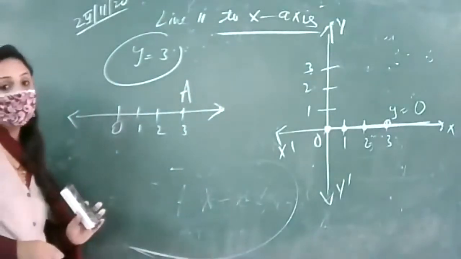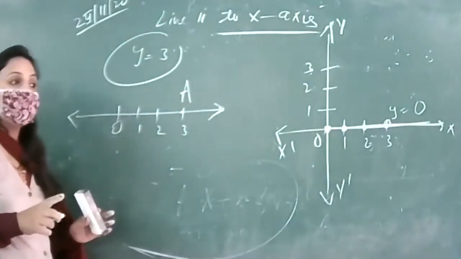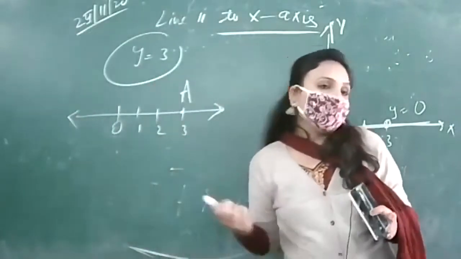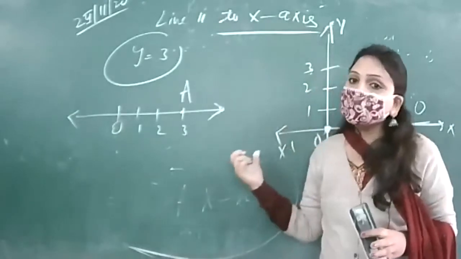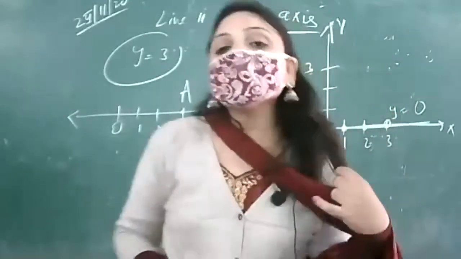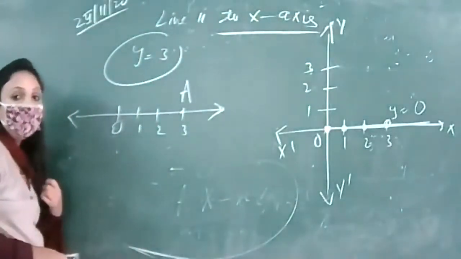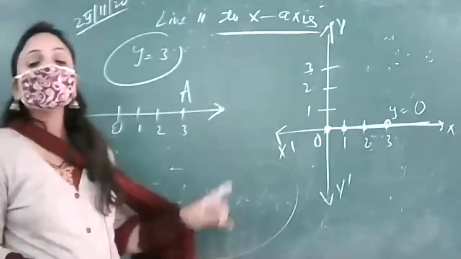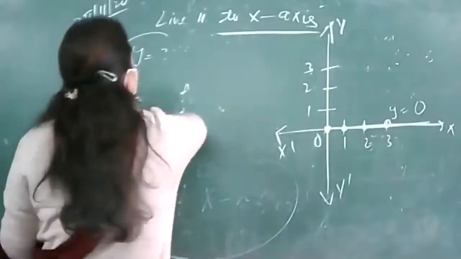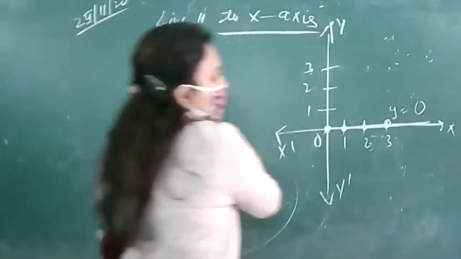Here y is equal to 3 represents a number on the number line as shown by the letter A in the figure. So जो फिगर में मैंने लेटर A के साथ ई पॉइंट को डिनोट किया, that is the geometrical representation of y is equal to 3 in how many variables? In one variable, right? चलिए, this is all about line parallel to x-axis.